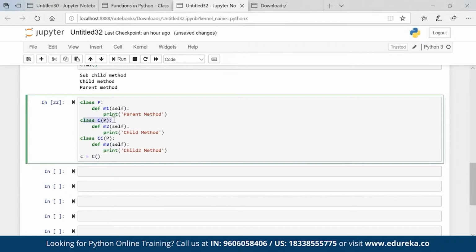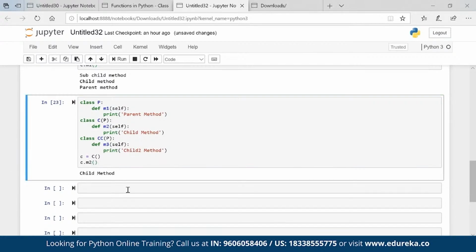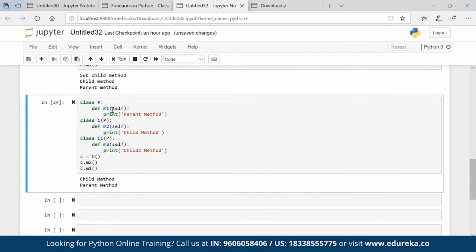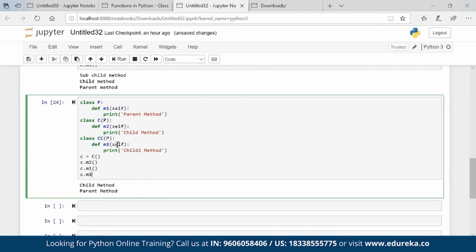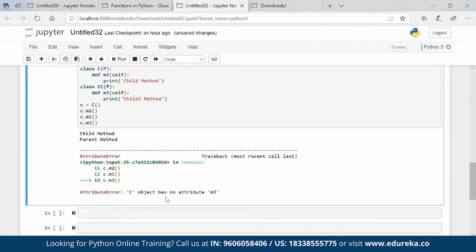C is not giving the property. Now if I execute C dot M2, you see child method coming in. C will have M1 also, parent method, absolutely no issues. Will C have M3? No, right? C dot M3, obviously it does not have.